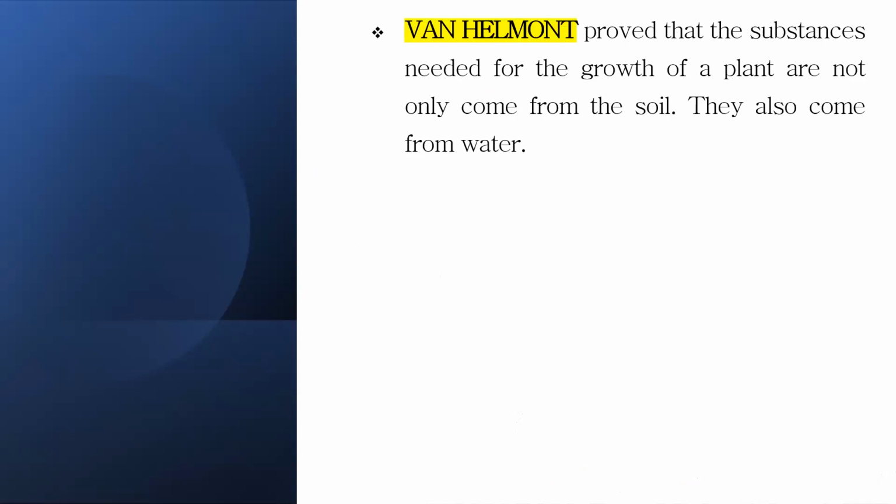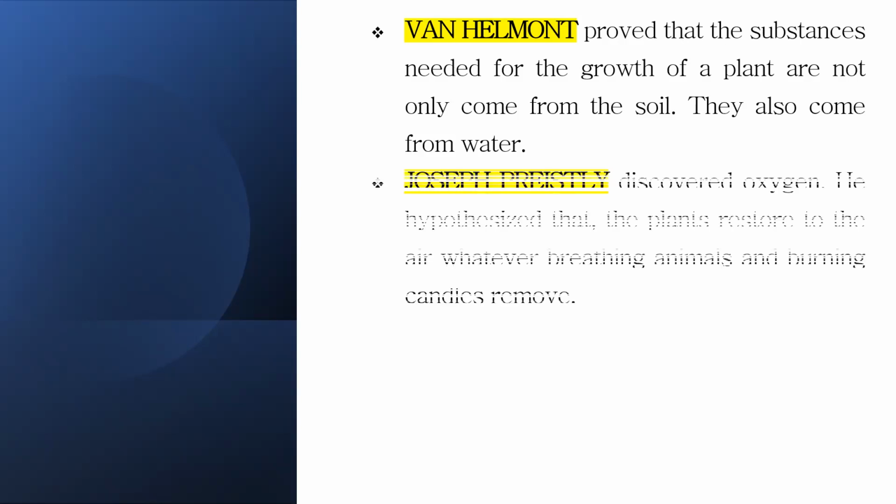Next, different scientists conducted several experiments on autotrophic organisms and gave their conclusions. First, Van Helmont proved that the substances needed for the growth of a plant do not come only from the soil, they also come from water. So water is an essential factor and plays a crucial role in photosynthesis, as explained by Van Helmont.